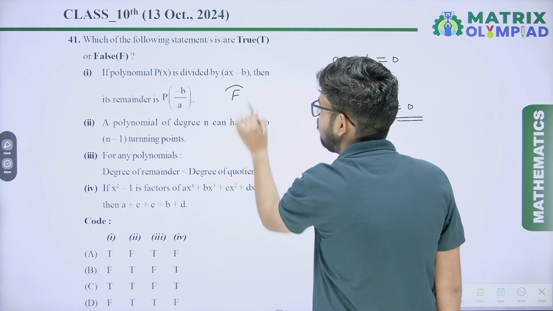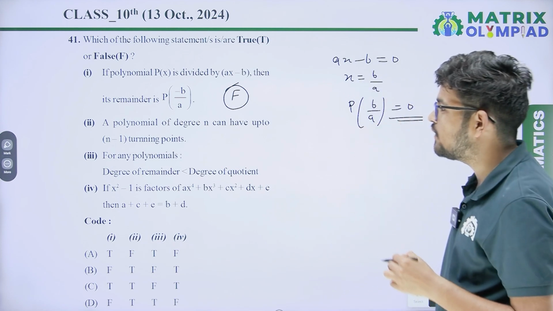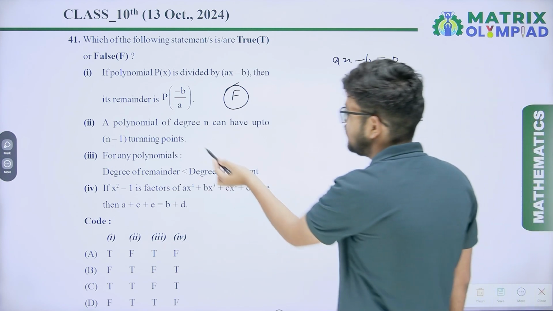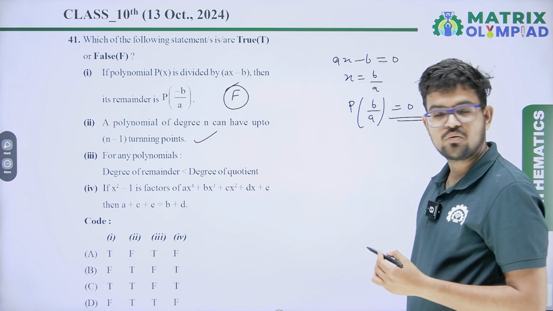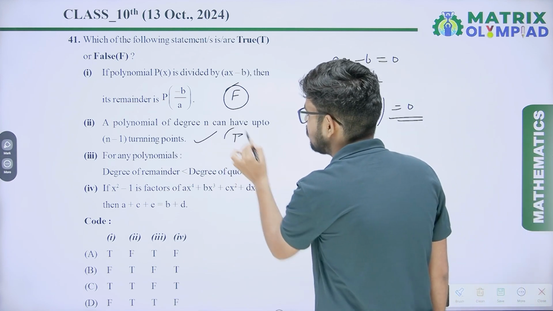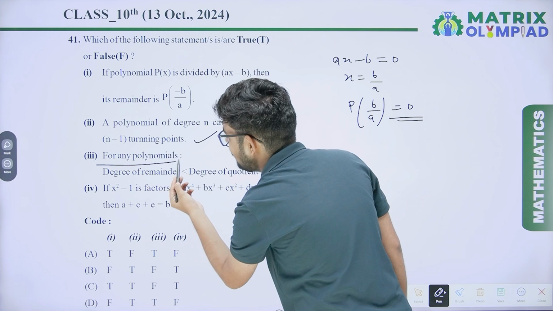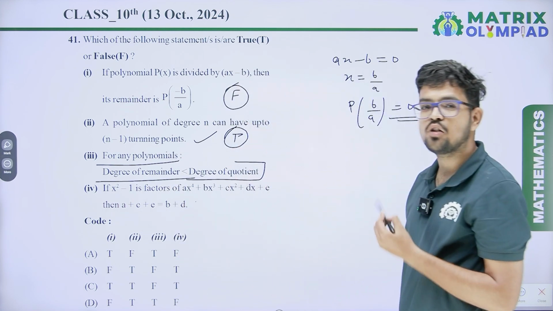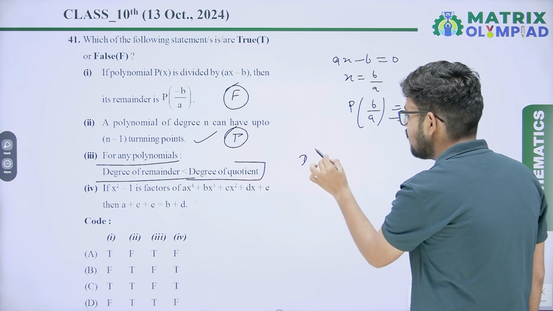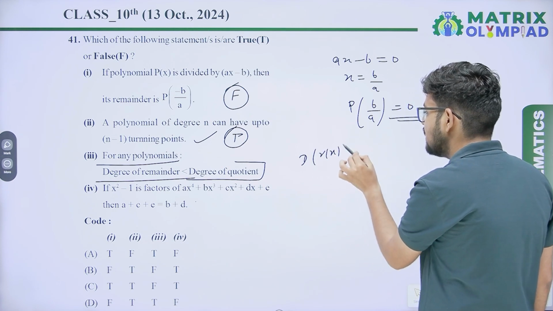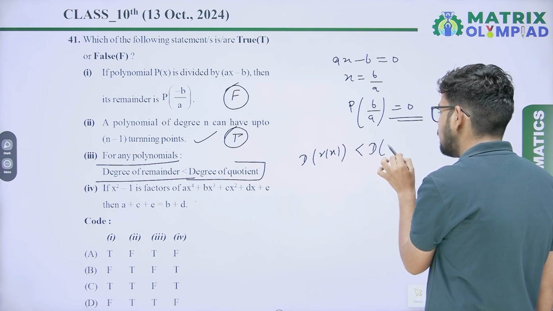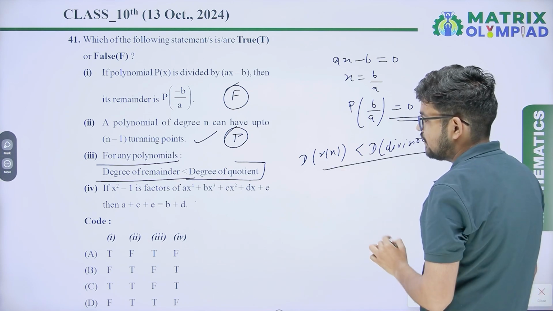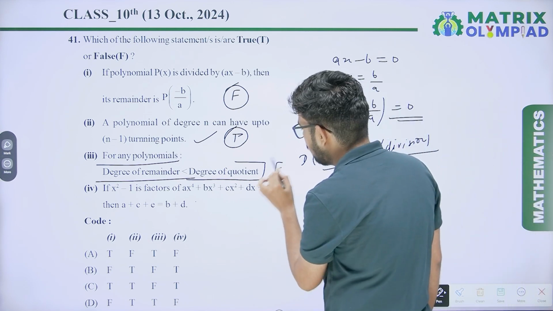Second, a polynomial of degree n can have up to n minus 1 turning points. Yes, it is correct. It may have n minus 1 turning points. So this one is true. Third, for any polynomial, the degree of the remainder is less than the degree of the quotient. No, it is not necessary. The degree of the remainder should be less than the degree of the divisor, not less than the degree of the quotient. So it is also false.